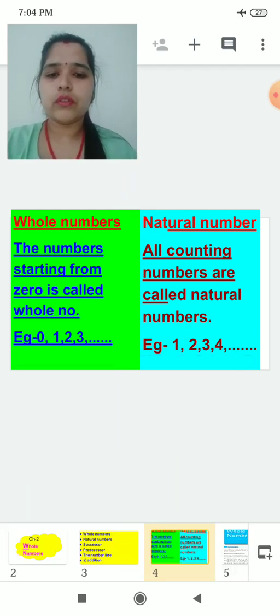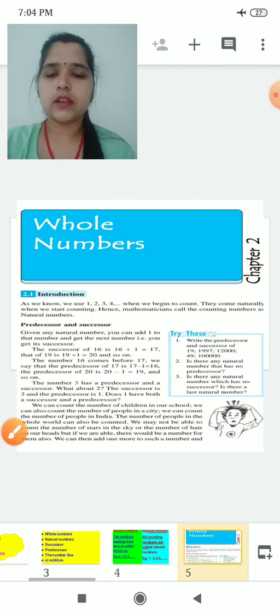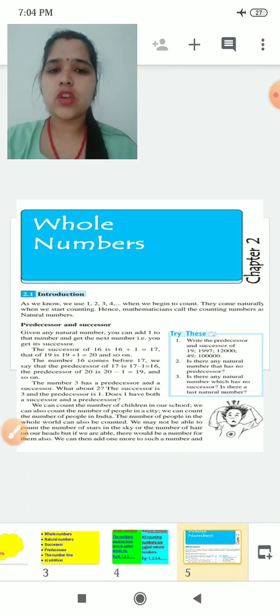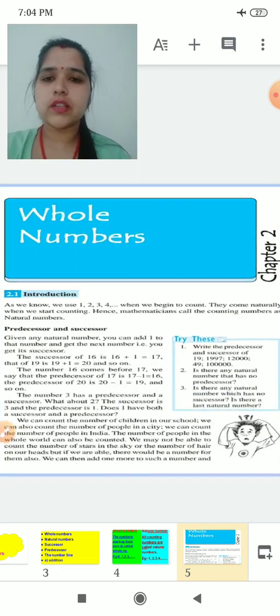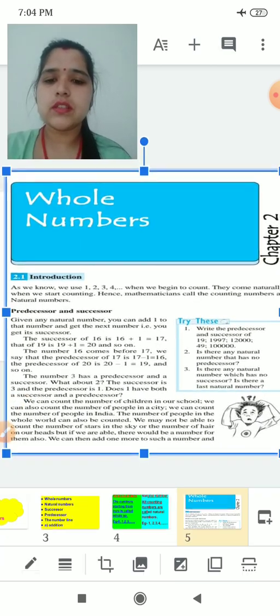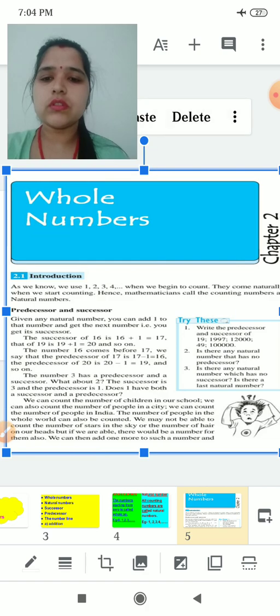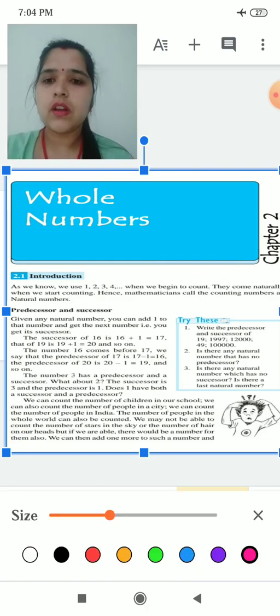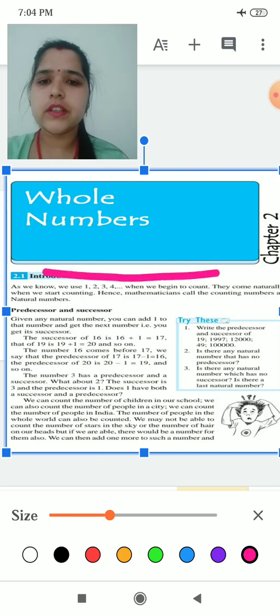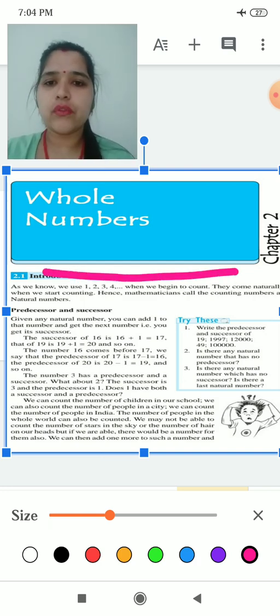Now we will go to our next topic. This is chapter 2, whole numbers. Children, you can see this is your textbook page. Read this line: as we know, we have 1, 2, 3, 4 when we begin to count.